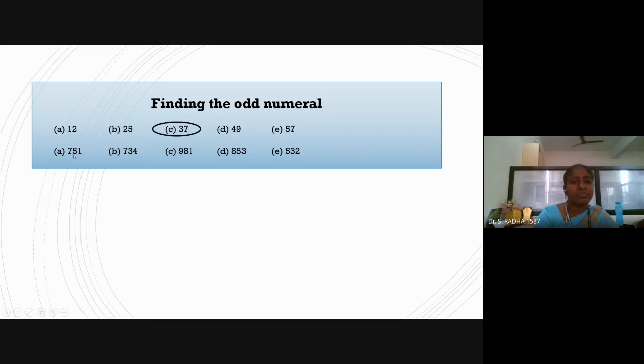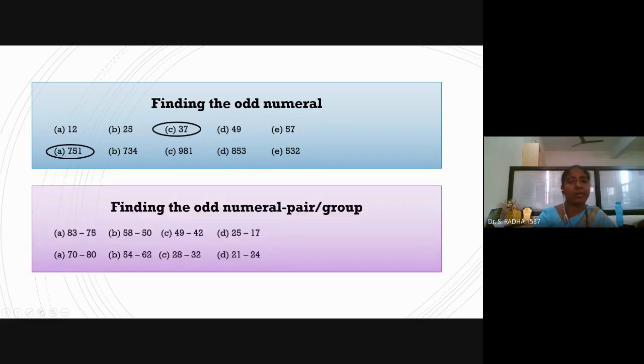Next we have 751, 734, 981, 853, 532. You can see 532 is composite and 981 is also composite, with many factors other than 1 and the number itself. 734 is a composite number. Only 751 and 853 remain; one of these two should be the odd man out. It may be a prime number, so we have to try and see whether factors are available. 853 may have factors like 19 or 17; you can check something like that. We will have factors for 853. So 751 is the prime number, the odd man out.